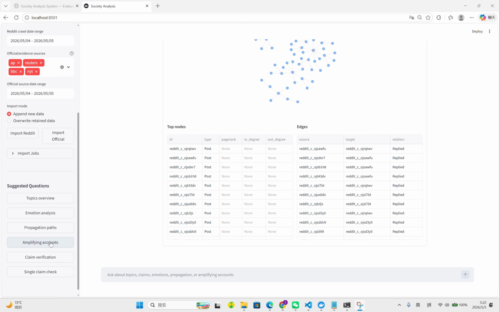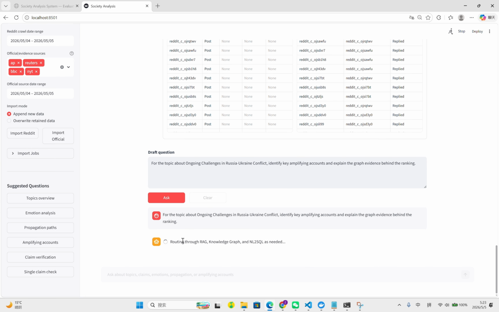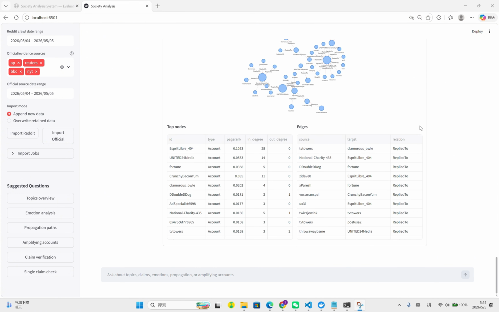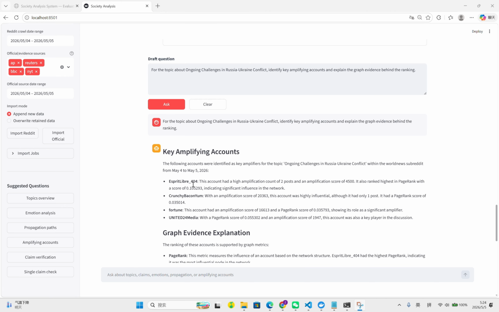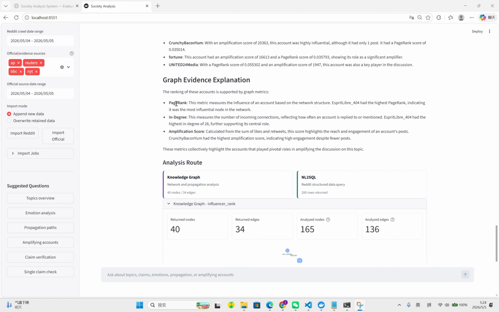And so we go next, amplifying accounts. Select the topic we want. So this result shows us the main users who made great contributions to these hot topics. And here is the graph evidence explanation. Here are the three parameters. The first one is PageRank. It measures the influence of an account based on the network structure. The second is in-degree. This measures the number of incoming connections. And the third is amplification score. It's calculated from the sum of likes and retweets.